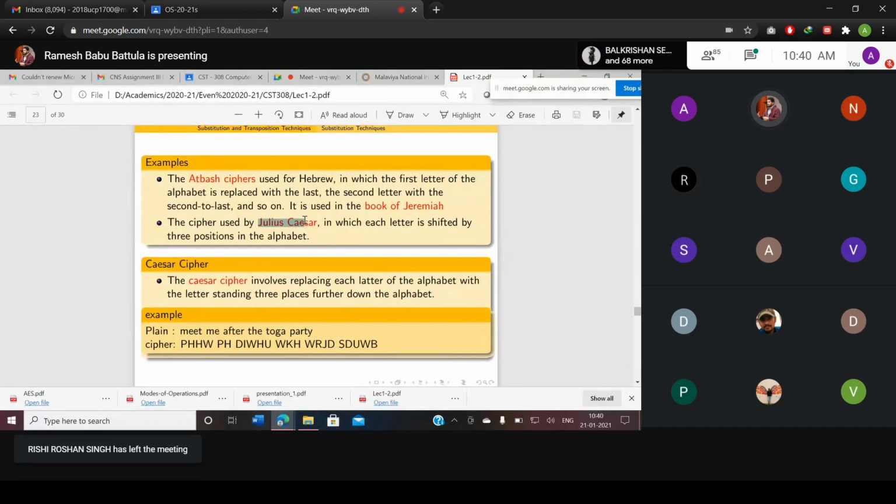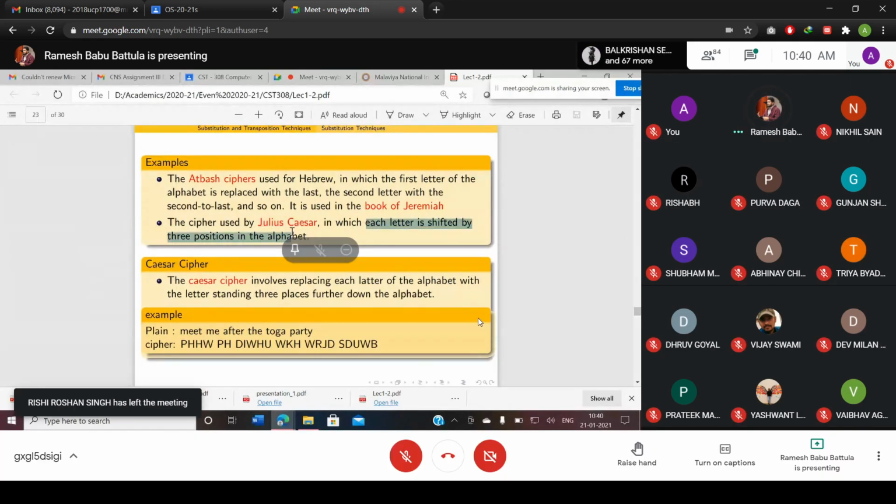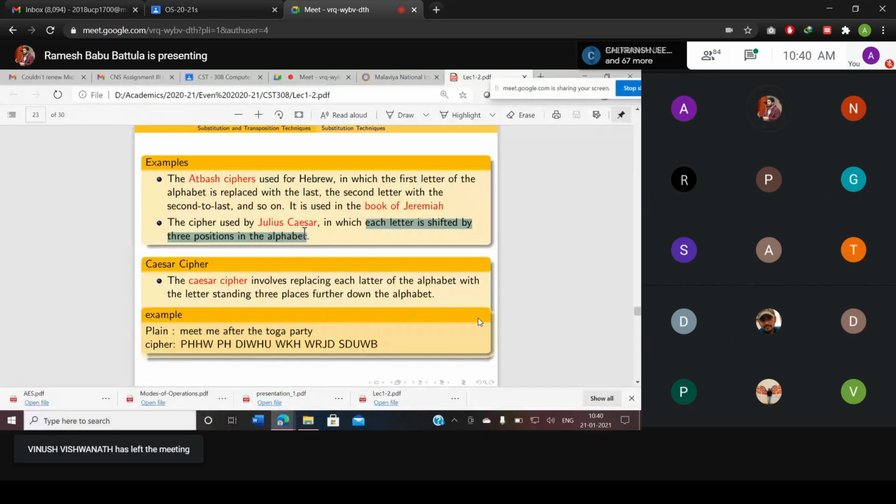Here each letter is shifted by 3 positions in the alphabet. The Caesar cipher involves replacing each letter of the alphabet with the letter standing 3 places further down the alphabet. Suppose I have an example: meet me after toga party.